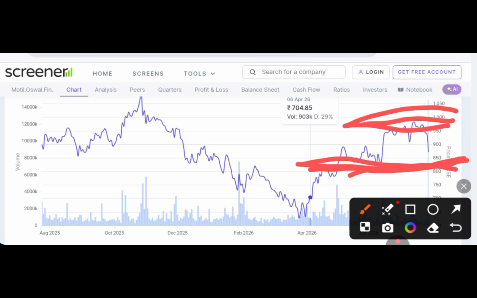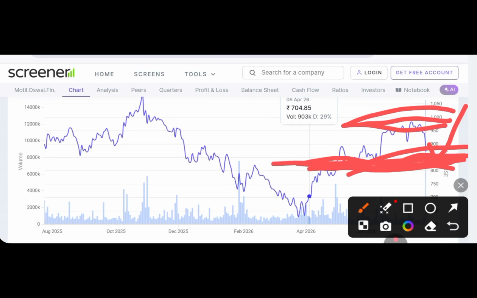So I think it may touch these levels, or it can bounce back from here. If it crosses the support level, then there are chances of it falling further. But the thing is, it has posted good results. I think if the market recovers, this stock may also recover.